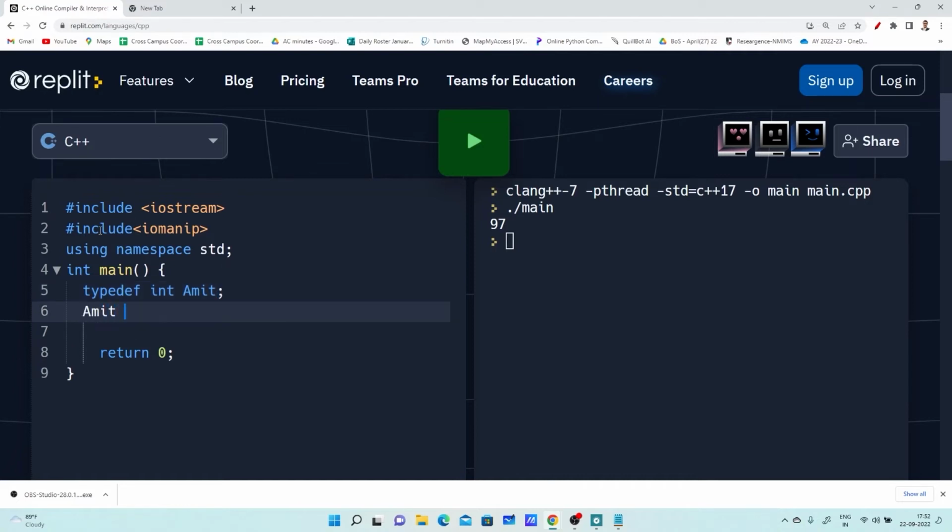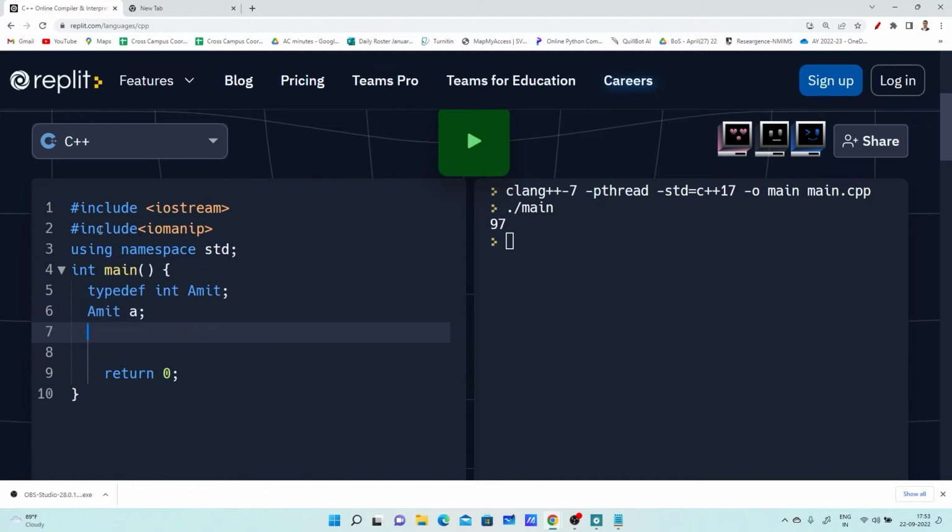Thereafter we can declare the variable of type Amit, A. Now here I am saying A equals, suppose, 10, and then I write cout A to display the value of A. It is displaying 10. That means the user can create his own data type, right? So that is a user defined data type.